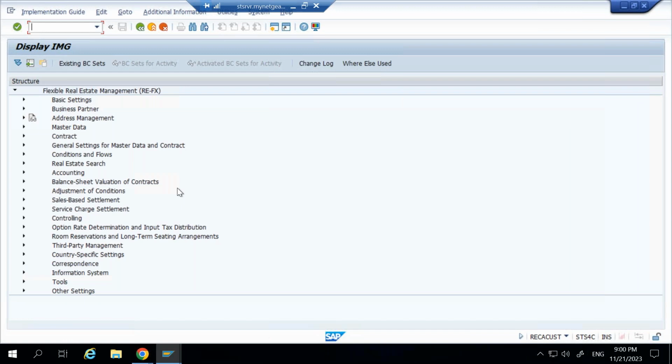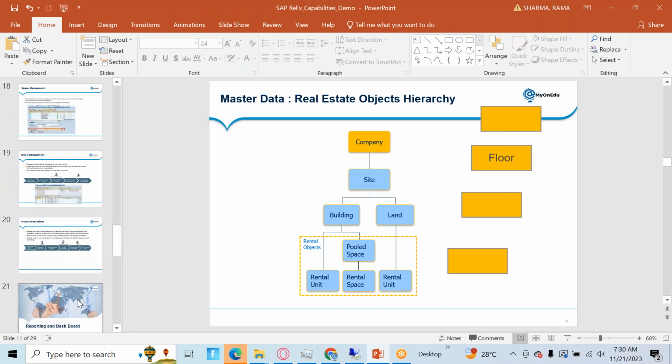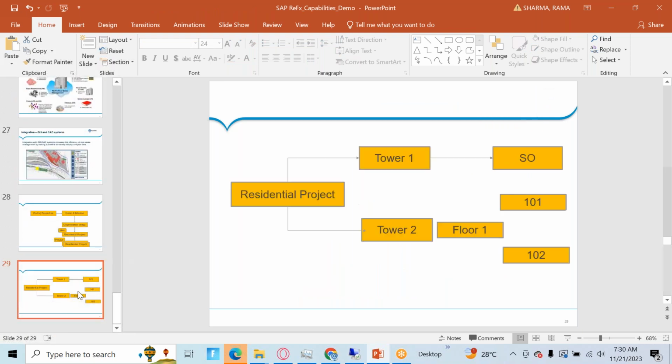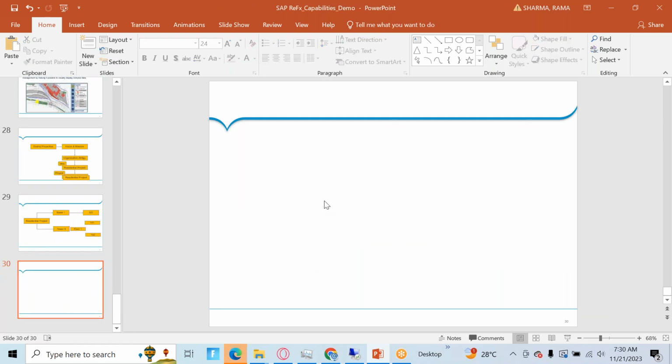Authorizations. So they control it using authorizations. Okay. So GUI is used for both configuration as well as transactions, right? Fury is used only for the end user perspective. And GUI is also used as an end user screen, but now as a strategy, they are moving towards complete Fury.